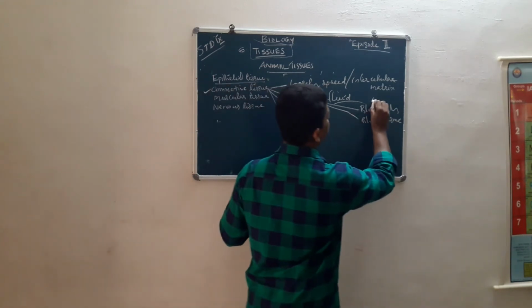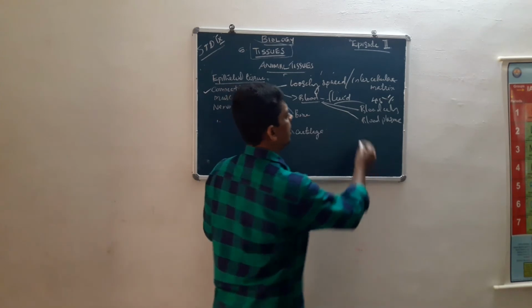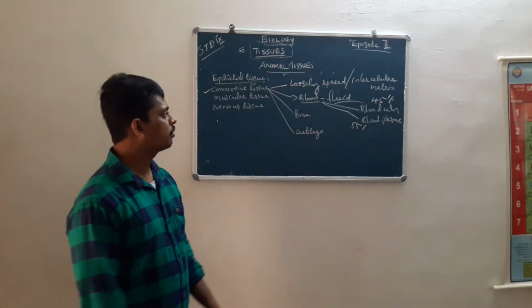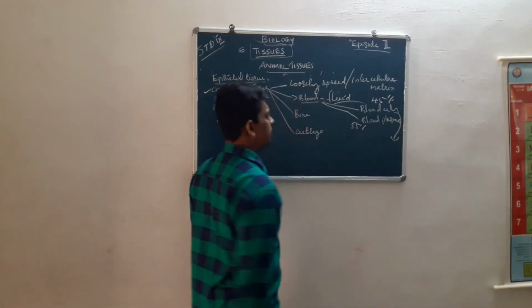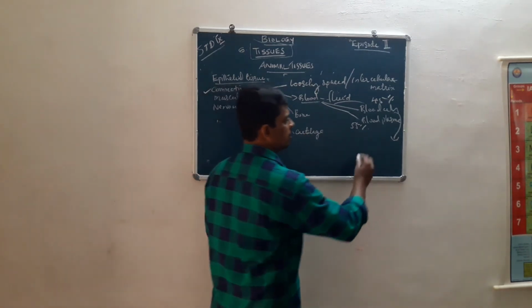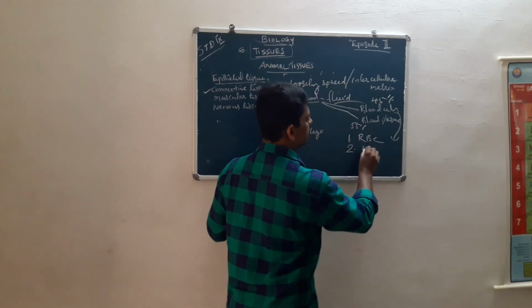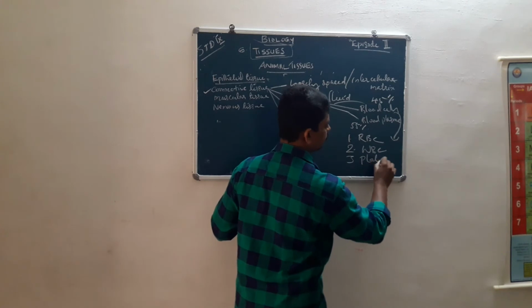About 45% is blood cells and 55% is blood plasma. And blood cells are mainly three types: RBC, WBC, and platelets.